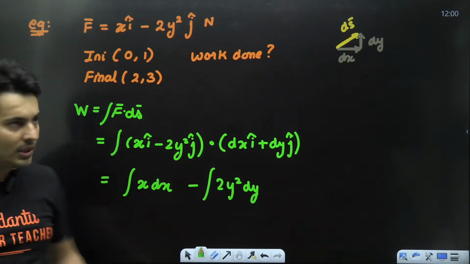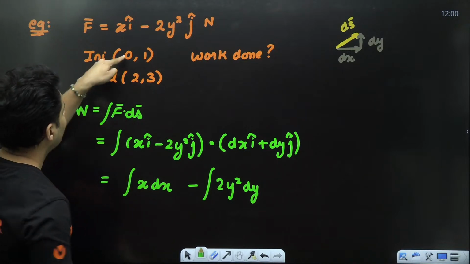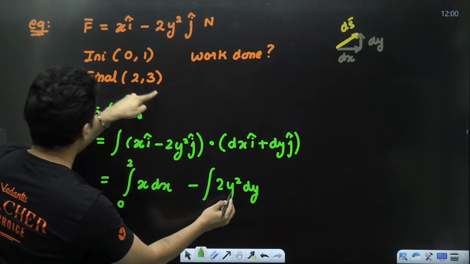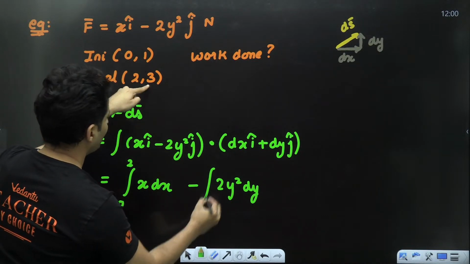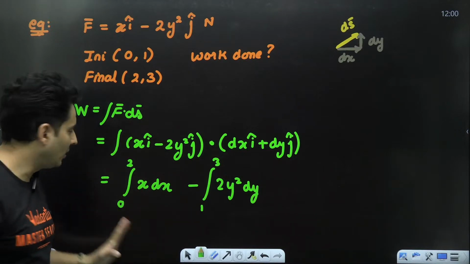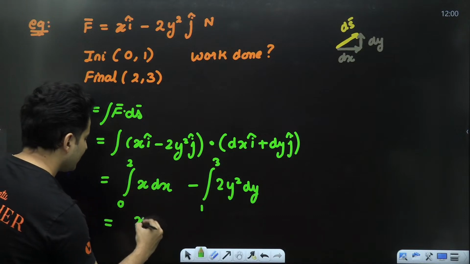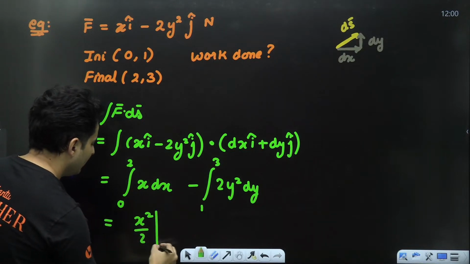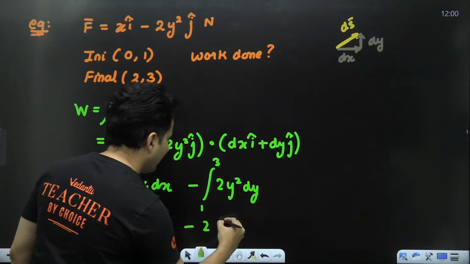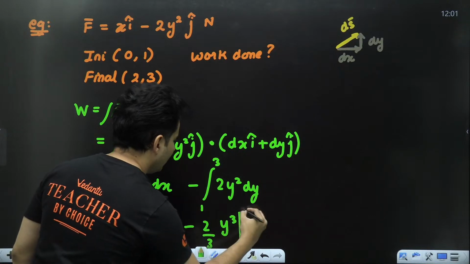Now when you do the limits, be careful. For x, put the limits of x coordinate. X coordinate starts from 0, goes to 2. Y coordinate starts from 1, goes to 3. That is the catch. If you mix and match, you will get a wrong answer. It will be a silly mistake then. Okay. X's integration is x square by 2. Limits are from 0 to 2. Minus 2 is outside. Y's integration is y cube divided by 3. Limits are from 1 to 2.